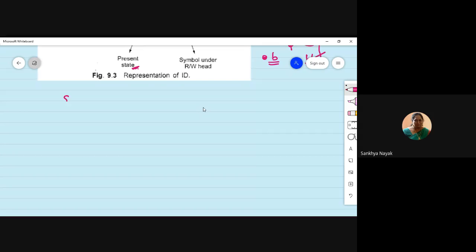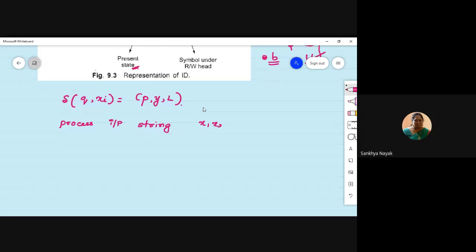So let us suppose we have a delta transition, and delta transition can be some state. Let us say delta of Q, xi is equal to P, Y, L, something like this. So let us assume that we are going to process some input string, and this input string could be, let us say, x1, x2 and up to some length xn.